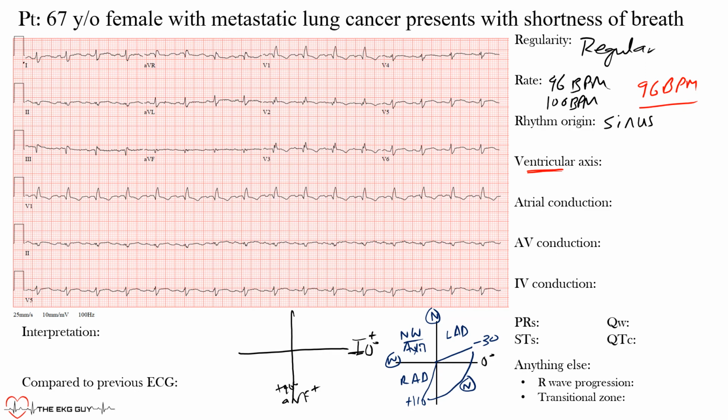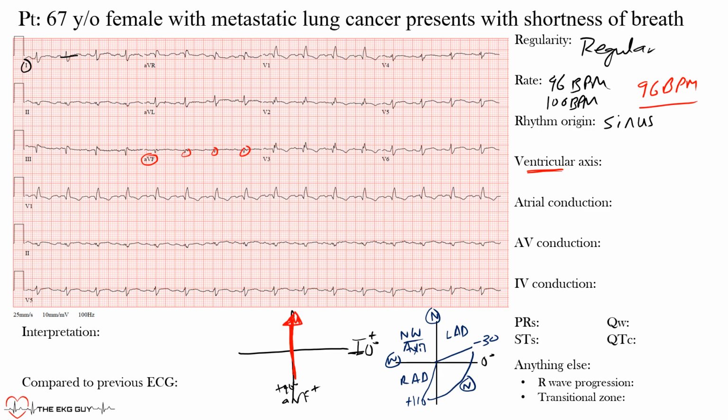First, we have lead 1, which is this one, and you're looking, is it positive or negative? It's almost isoelectric. So what does that mean? If it's an isoelectric lead, it's going to go like this, meaning the amount above and below the axis is about the same. Hard to tell here. And AVF, the same thing. Maybe a little more negative. You can see these complexes are a little more negative. So from AVF, we'd head away from AVF, towards this way.